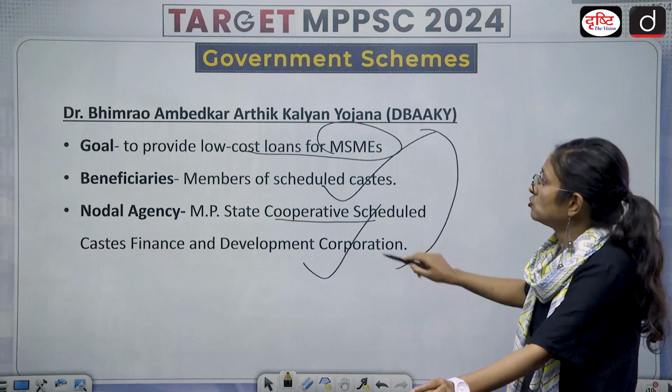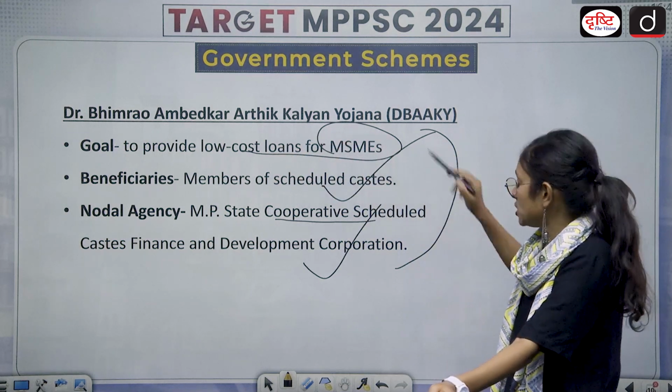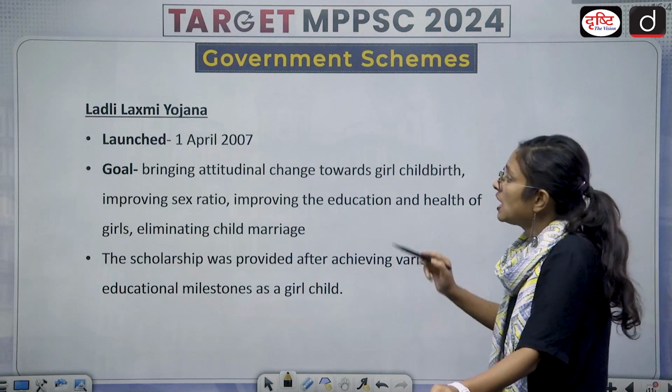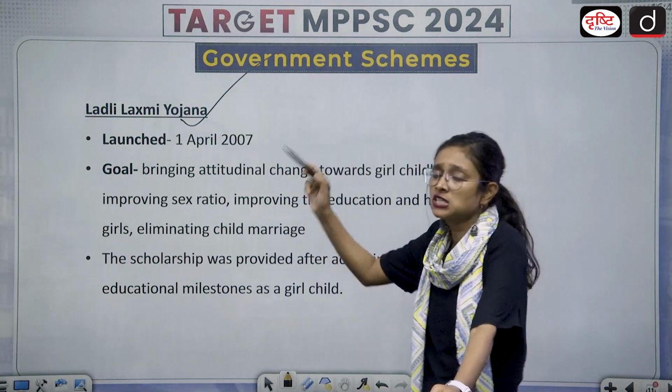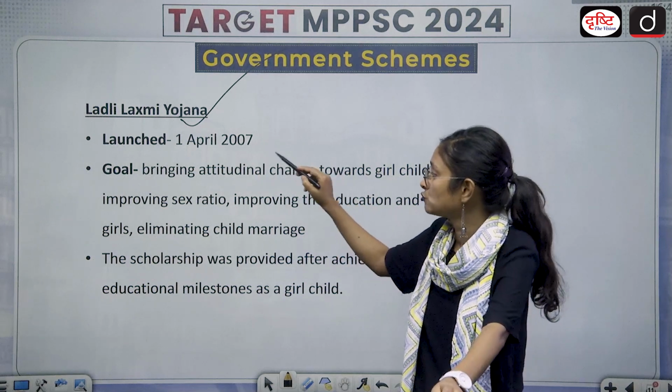So this is about the Dr. Bhimrao Ambedkar Arthik Kalyan Yojana. So it is related to the MSMEs. Then we have Ladli Lakshmi Yojana. This scheme has been widely discussed and debated in the media. It was launched on 1st April 2007.